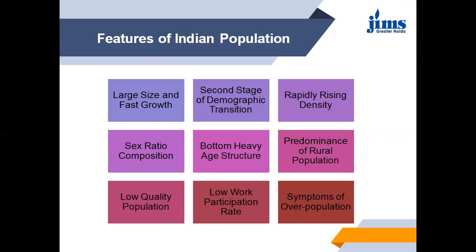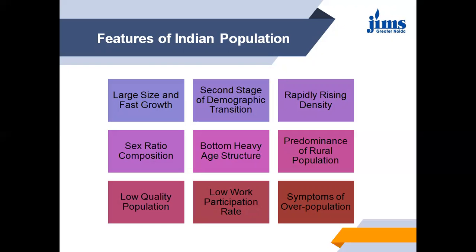Then the second feature is the second stage of demographic transition. Basically, there are three stages of demographic transition. In the first stage, there is a high birth rate and high death rate; the second stage has a high birth rate and declining death rate; and in the third stage, there is a low death rate and low birth rate. So we are in the second stage of demographic transition. The population growth of a country passes through three different stages, and we are in the second stage.